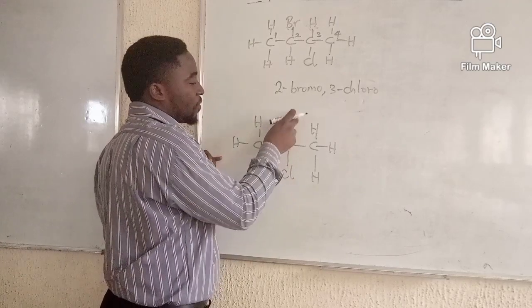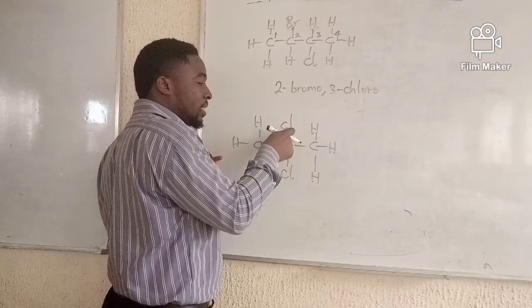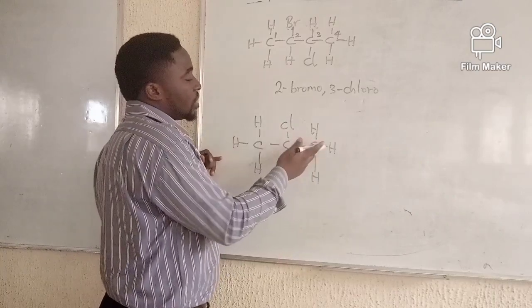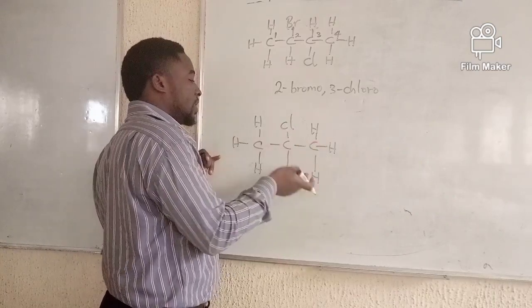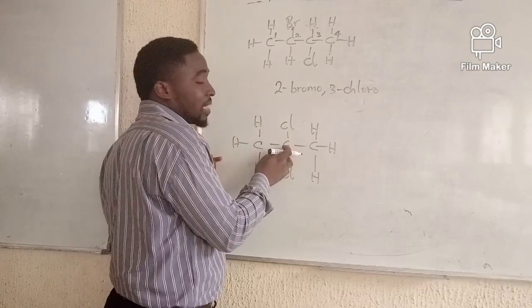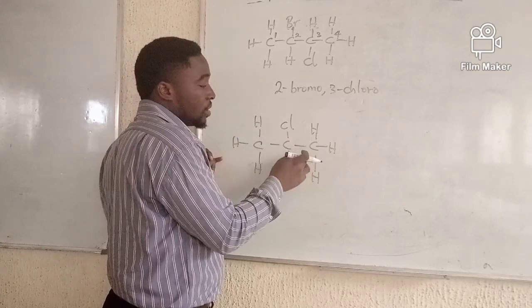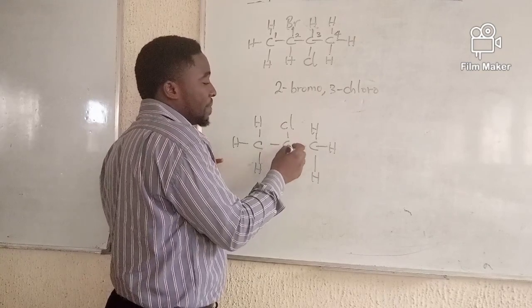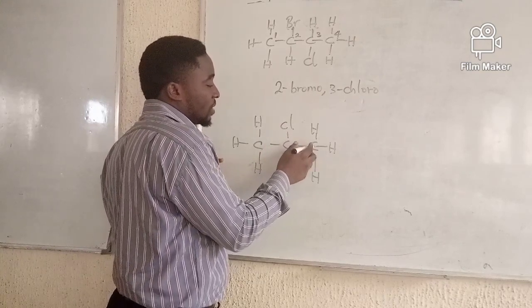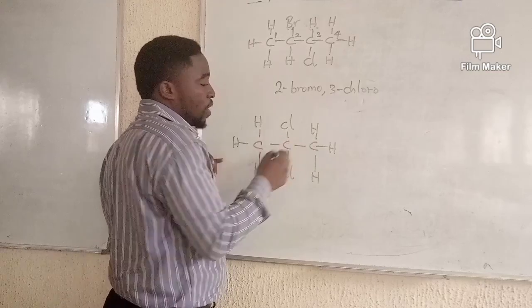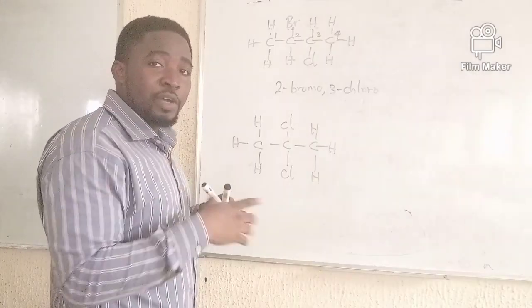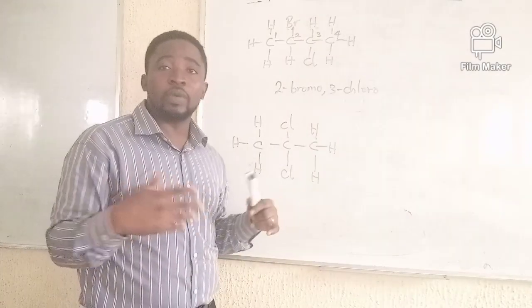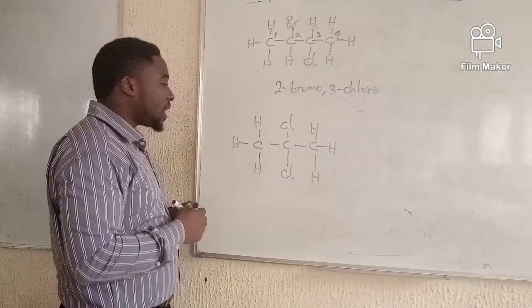You can see in this case you have chlorine up, chlorine down on the same carbon. So numbering can either start from here or here because the distance is equal from both ends. Okay? If we are measuring the distance from here to here, it is 1 carbon atom gap. This is 1 carbon atom gap. So you have equal distance. You can say that they are equidistant from that point.